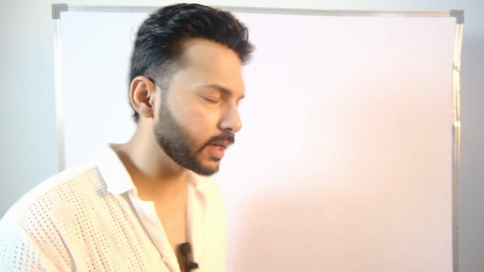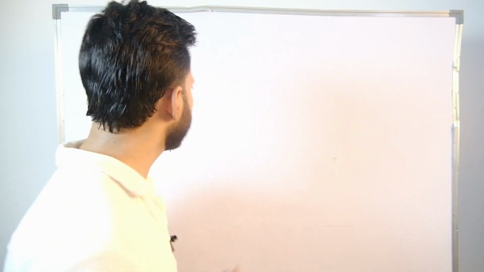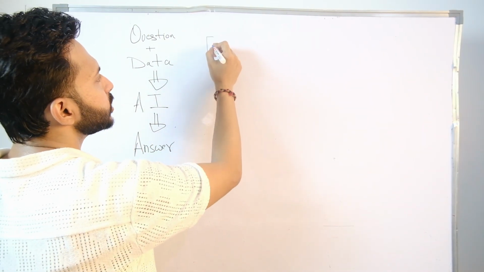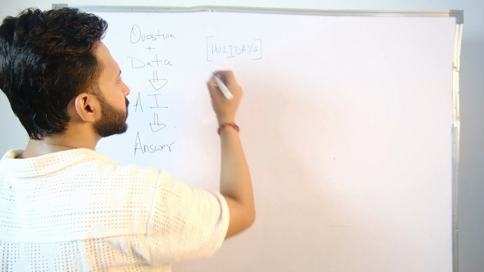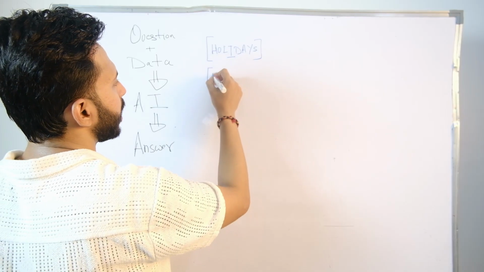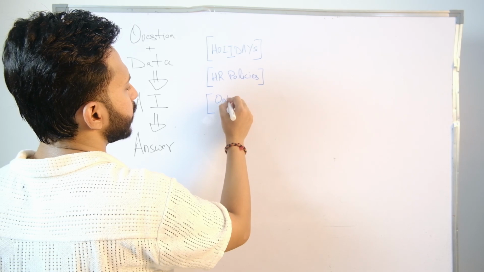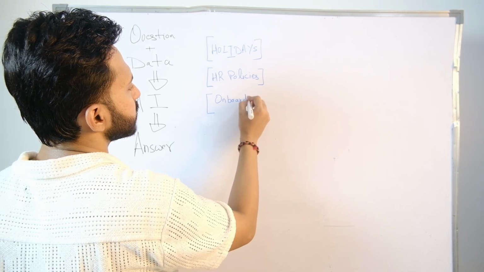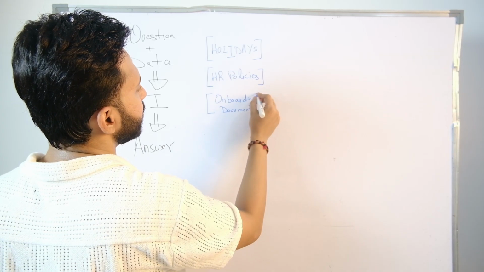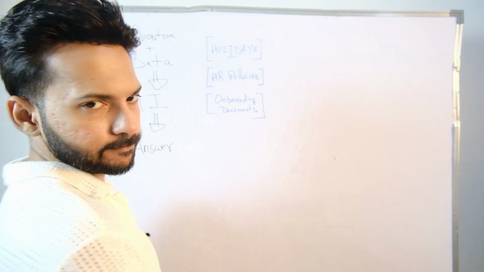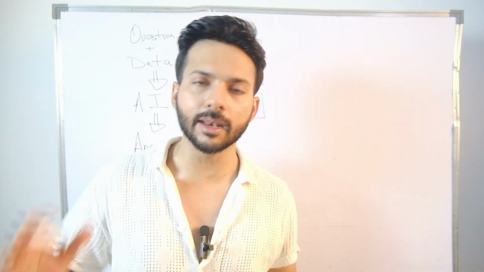The first is chunking. What if we do not send in the full company's data? What if we break it into chunks? A small chunk which has all the information about holidays. A small chunk which has all the information about, let's say, HR policies. Another chunk which can be about onboarding documents. Now what we've done is we have logically divided our full company's data into meaningful chunks. What if when a user asks a question about holidays, we do not send in all the information?